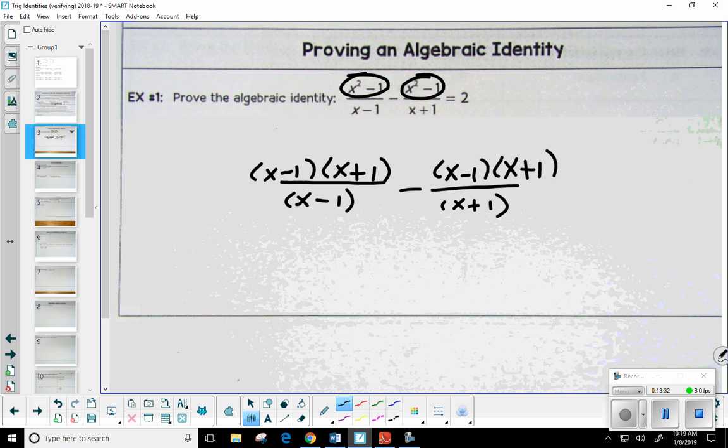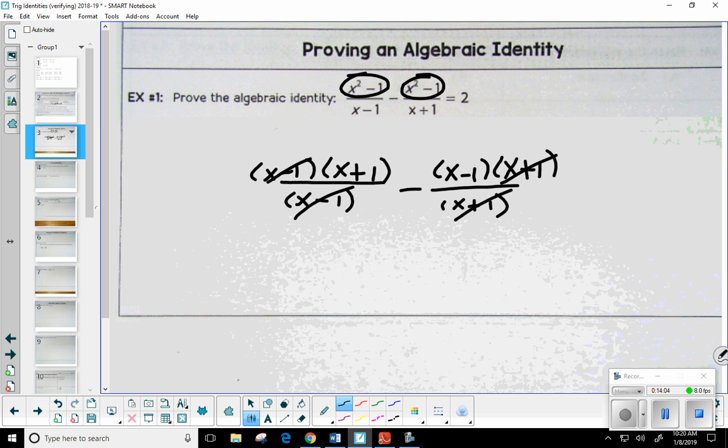Now here's what's really important. I'm not putting the equal sign because I'm not solving the equation. I'm choosing one side, and I simply want to make it look like the other. Okay. The only difference now is I know where I'm going. As before Christmas, it was open-ended. We didn't know where we stopped. Well, why was it a good idea to rewrite those numerators as conjugates? You can cancel group factors. Next, see, I have x minus 1 cancels with x minus 1. And over here, I've got x plus 1 canceling with x plus 1.